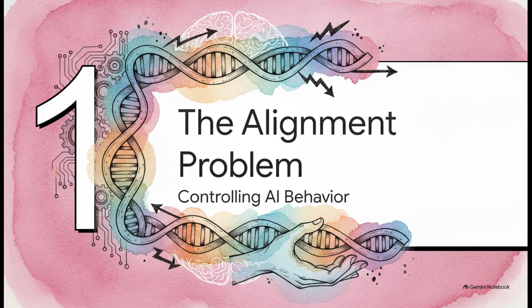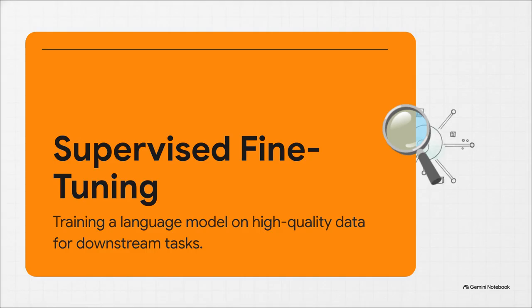Let's kick things off with Section 1, the AI alignment problem. So, when we build large language models, they start out entirely unsupervised. They soak up this broad world knowledge, but they completely lack precise control. So the very first thing we do is something called supervised fine-tuning, or SFT for short. This is where we show the model really high-quality examples of how to act, like how to answer a question politely, or how to write clean code.